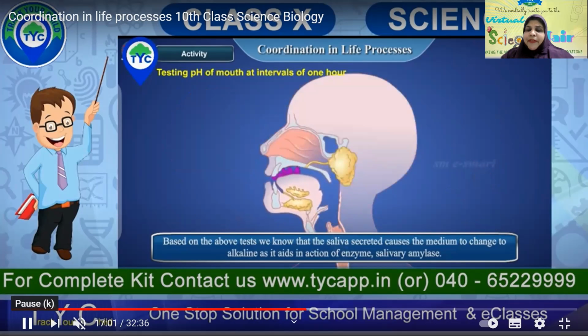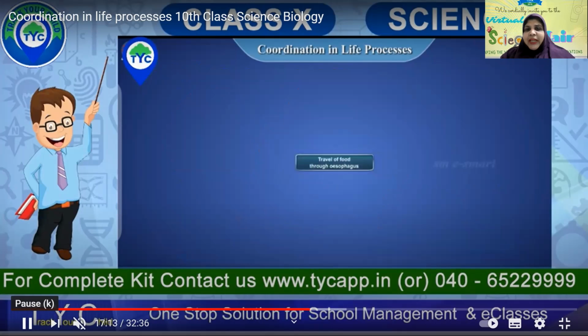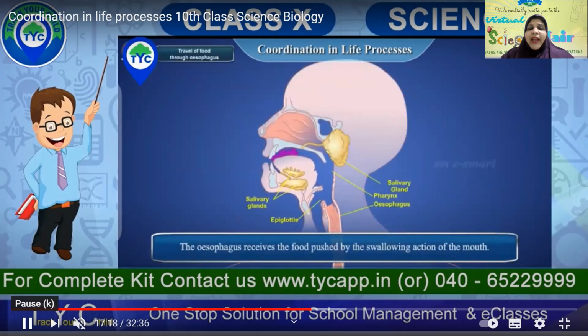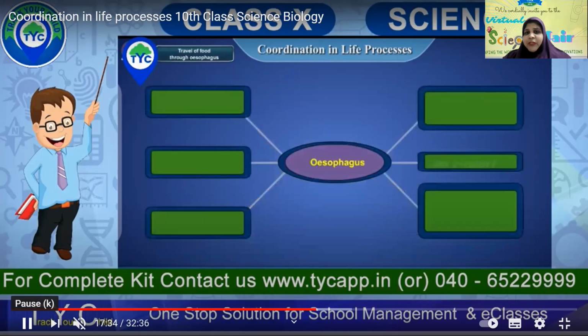So based on this above test, we know that the saliva secreted causes the medium to change to alkaline as it aids in the action of the enzyme from the salivary gland, amylase. You see how it is being secreted from the salivary gland, the saliva is coming. Now the travel of food through the esophagus. How is your food that is mixed with amylase transferring through the esophagus into your stomach? So now you can see that there is a schematic representation that shows its functions.